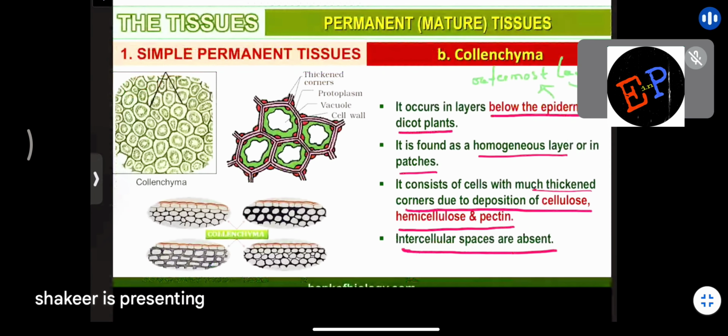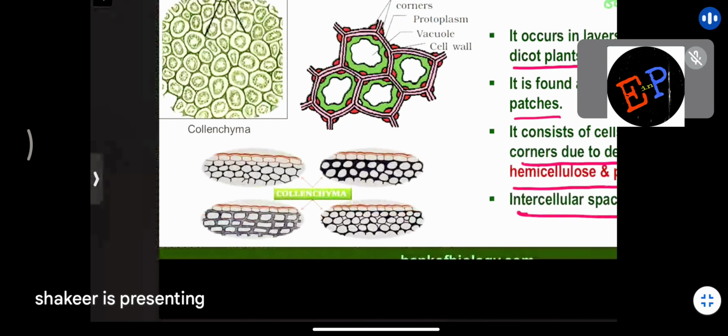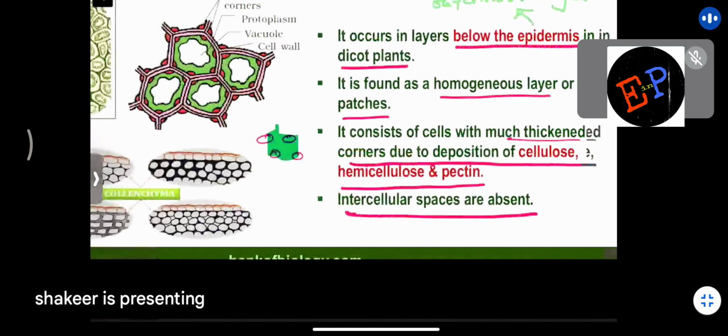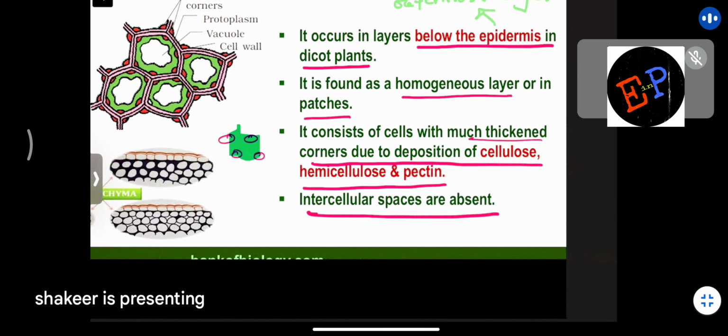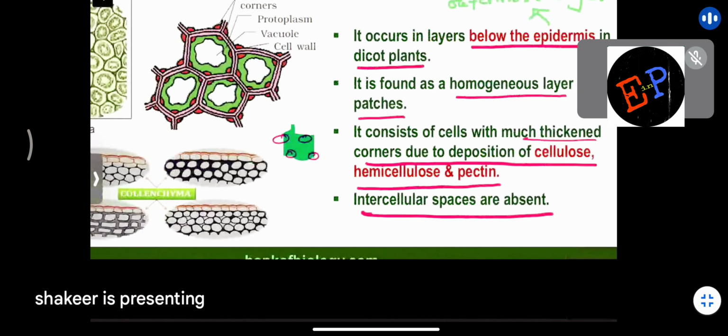For example, here in the figure you can see the cells arranged like this. Definitely in between the cells you will find intercellular spaces. But these intercellular spaces are filled by what? They are filled by depositions of cellulose, hemicellulose, and pectin. So these materials come and settle in between the cells of this collenchyma. That is why you don't find any gaps between the cells. What is getting deposited? Cellulose, hemicellulose, pectin. That is the reason why you don't find any gaps between these collenchyma cells.